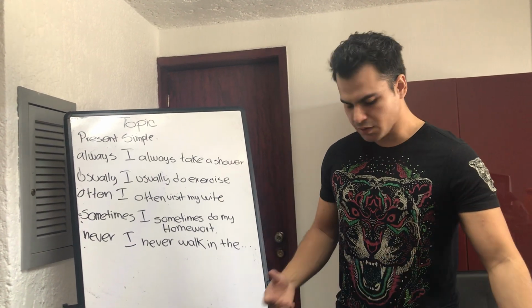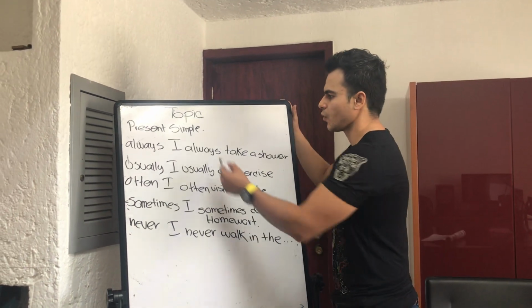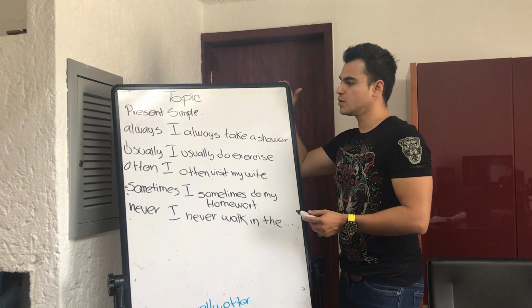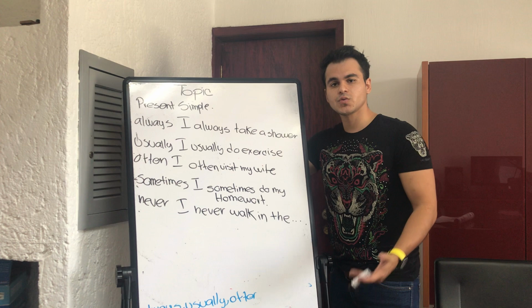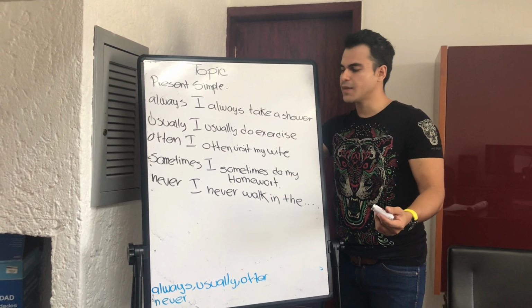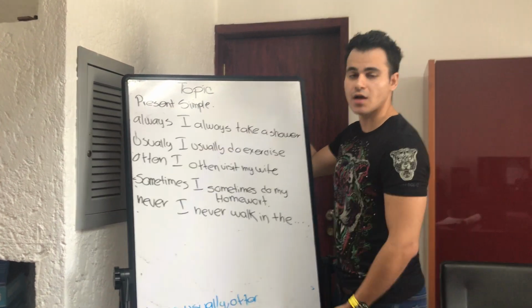So we are going to use them together with the simple present, right? As I told you before, we are going to use the simple present to talk about our daily routine, something that we do in the week, all right? And that's an example of how we can use the frequency adverbs, all right?